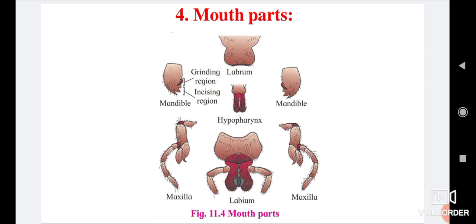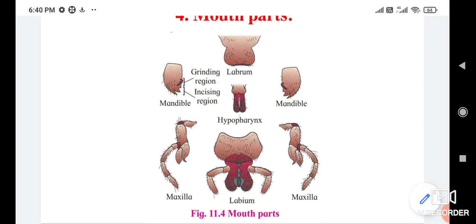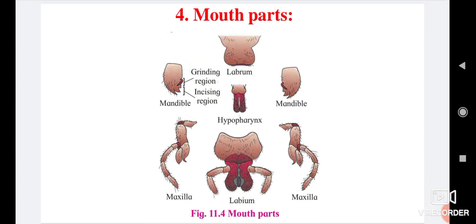Labial palp is three jointed and sensory in function. The function of labium is pushing the chewed food in the preoral cavity. It prevents the loss of food falling from the mandibles during chewing.